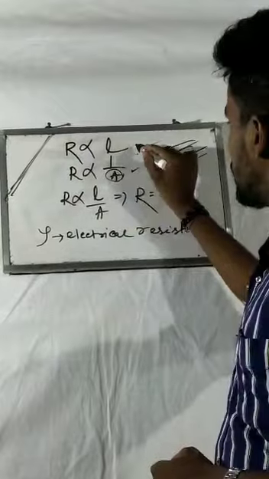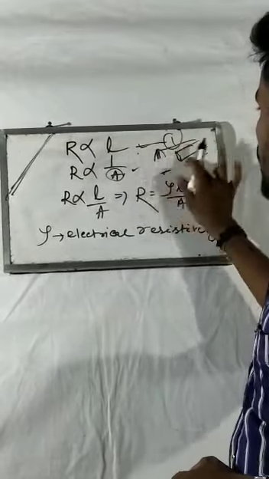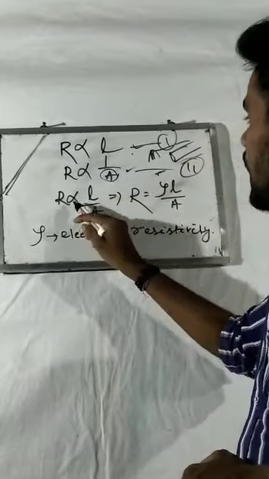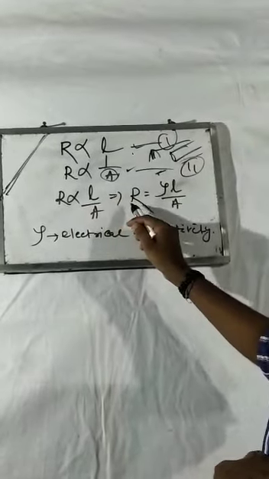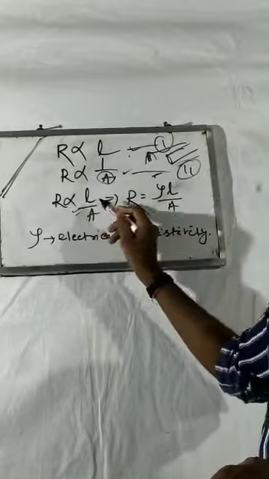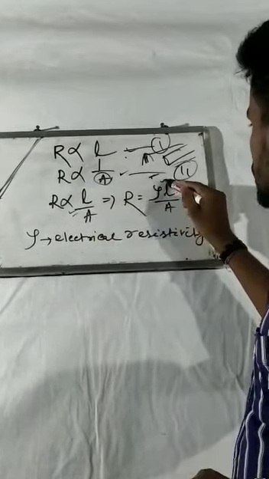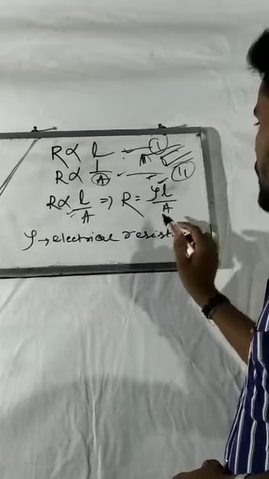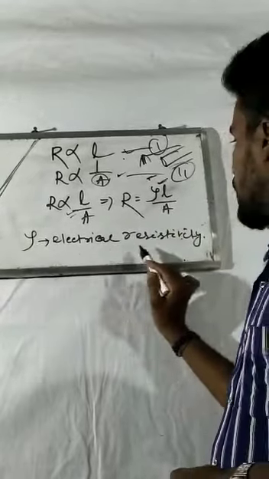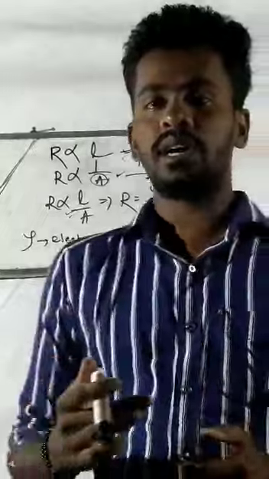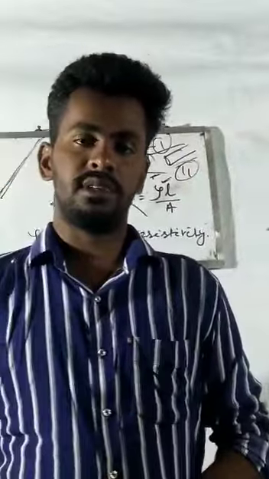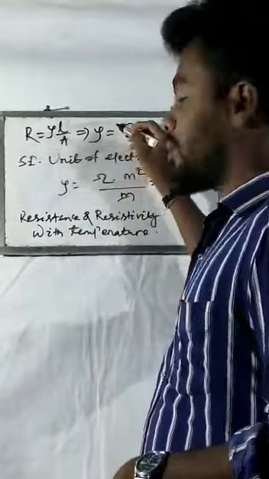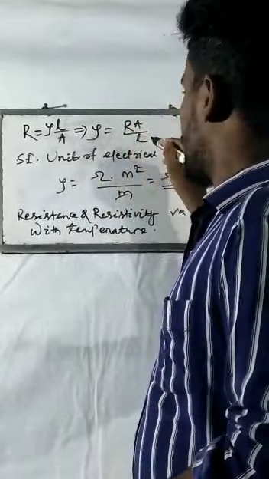Then on combining these two equations, equation 1 and equation 2, we get R is proportional to L by A, which implies R equals, when the proportionality sign is removed, a constant of proportionality is multiplied. Then R equals rho L by A, where rho is called electrical resistivity, a new term. According to our formula, resistance equals rho L by A, which implies rho equals RA by L.